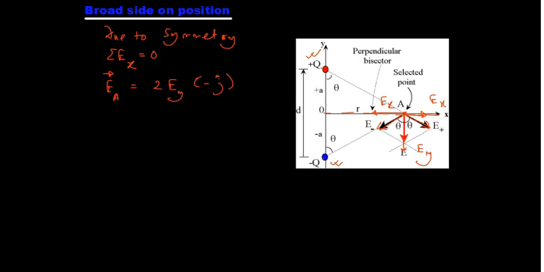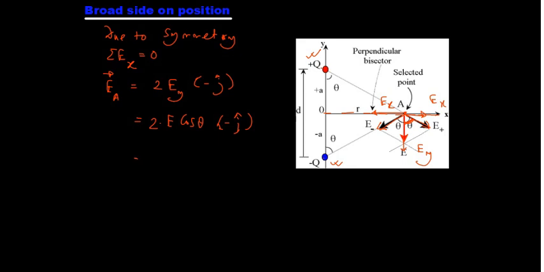All right, you can see direction is along minus j cap. Fine. So now we will write here 2 into what is Ey. If you check this angle, they have taken to be theta, so this is also theta, so this is becoming cos theta component, so I can write 2E cos theta of minus j cap.